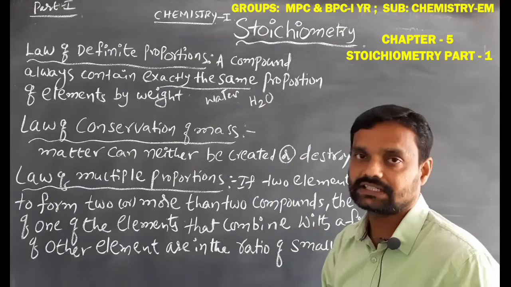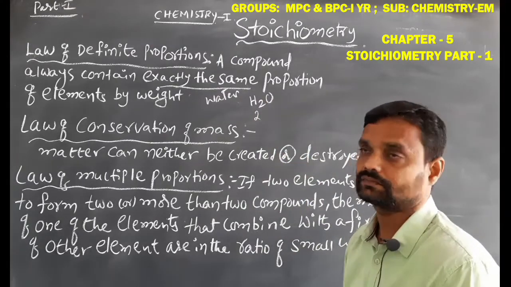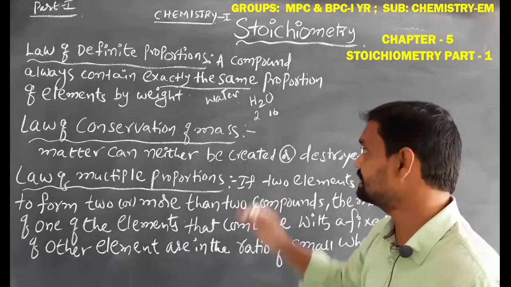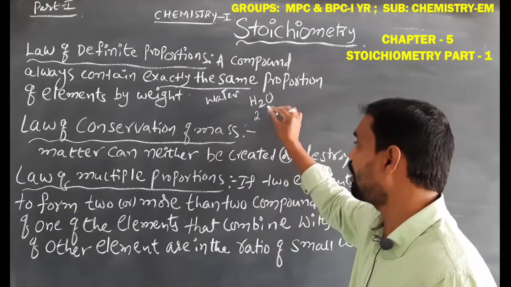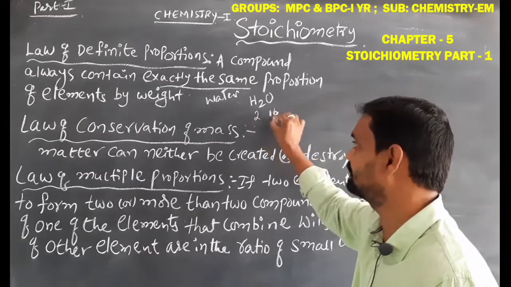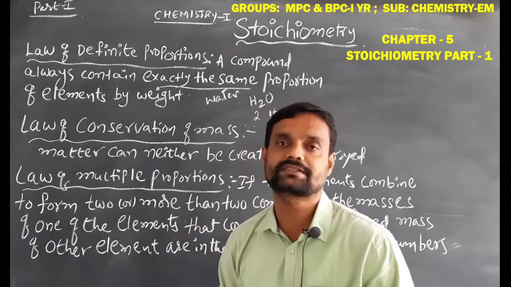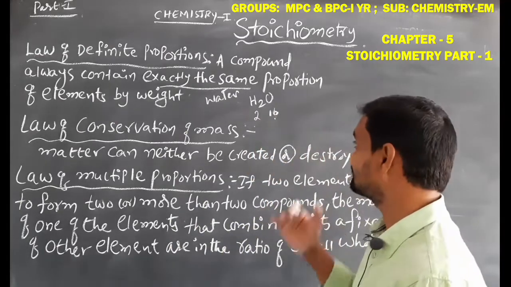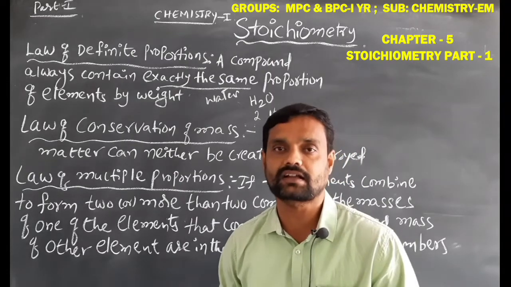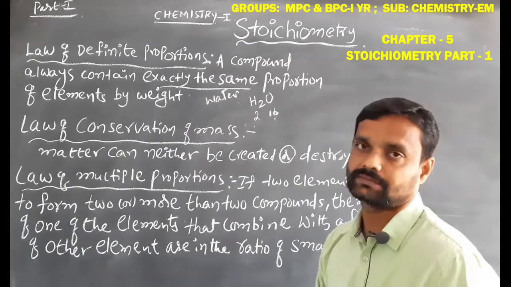So in water, hydrogen weight is 2 and oxygen weight is 16. That means in this compound the elements are always present in exact weight. Always 2 atomic mass of hydrogen and 16 atomic mass of oxygen combine to form the water compound. So this is the meaning of definite proportion.